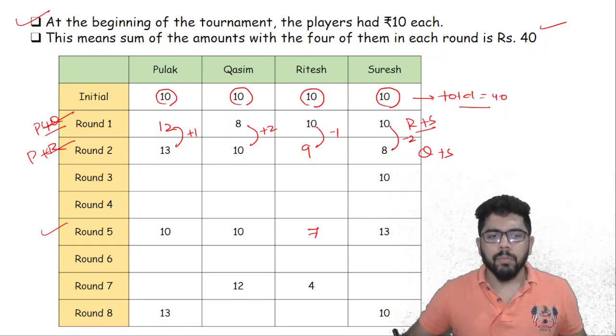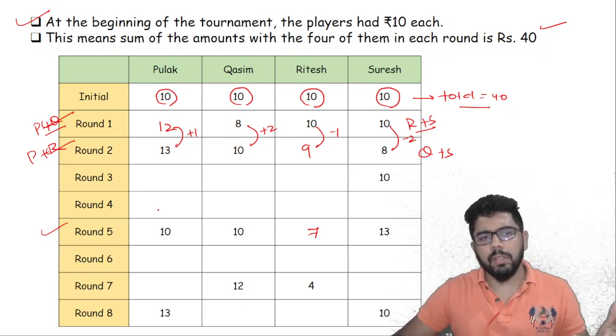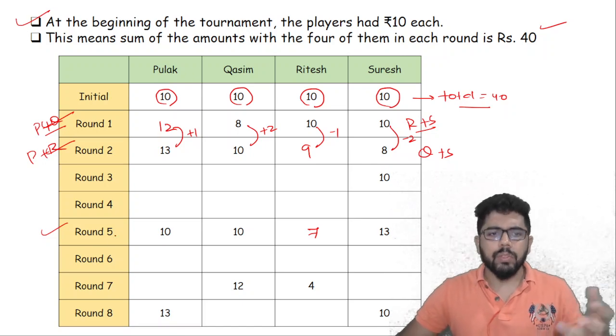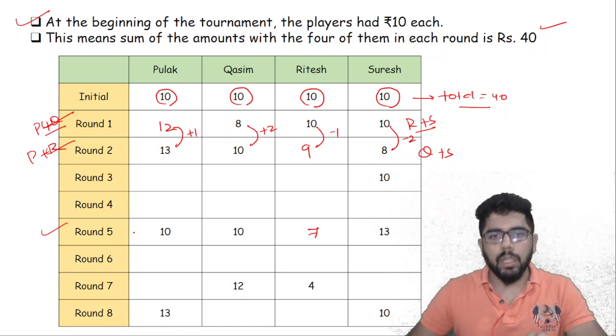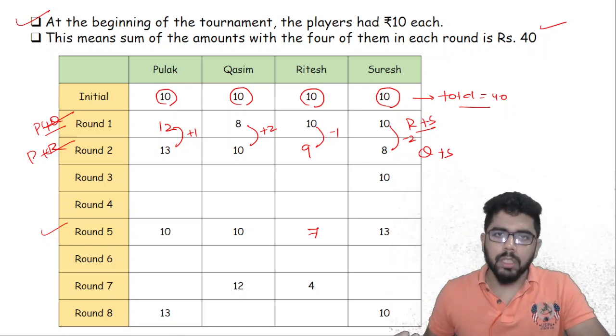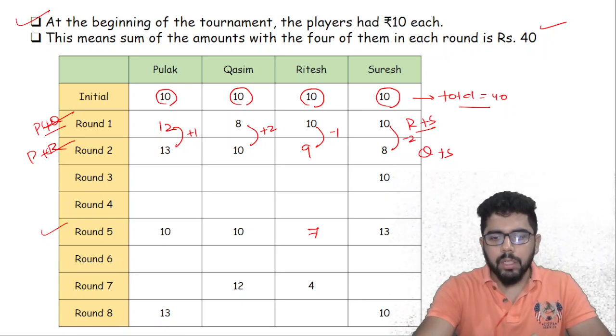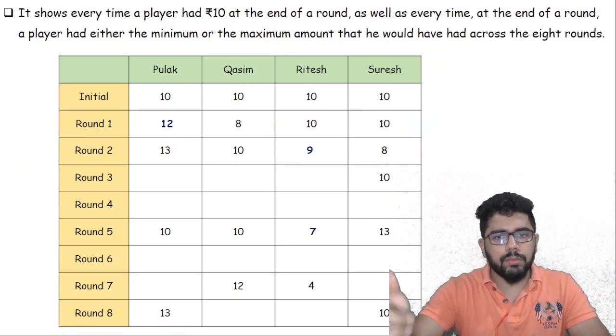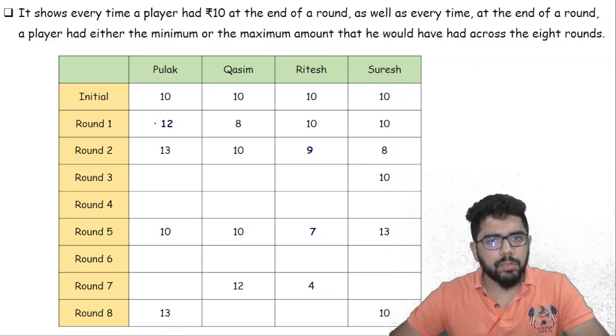But we don't know round 5 because we don't have adequate information for round 4. We cannot exactly say what is happening in round 5. We'll have to gradually and structurally reach there. So if I put it in this form, we calculated this much: 12, 9, and 7. I have put it here.